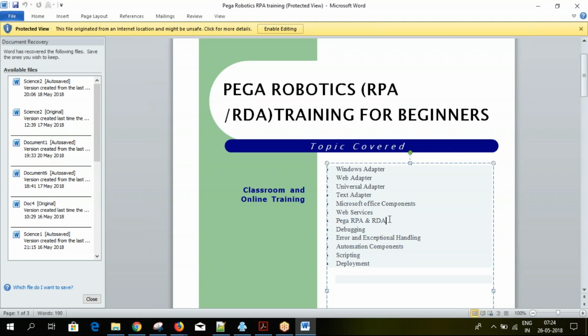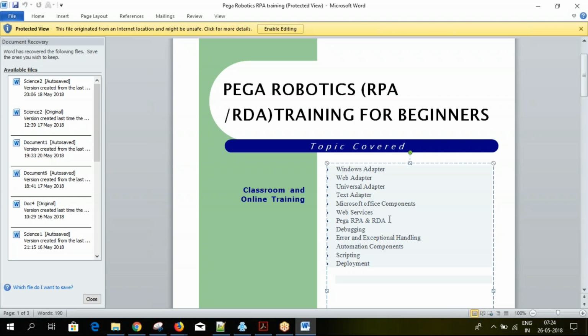In RDA, we can provide an operator, which needs to be installed on each user's desktop. Your back office team or support people can go for small automation of the activities they perform every day in large volume, and performance can be increased by RDA.